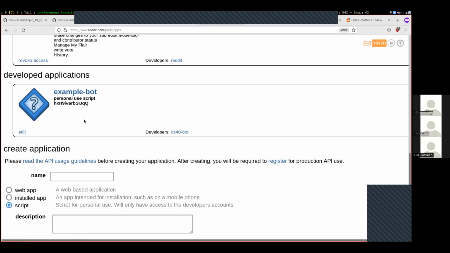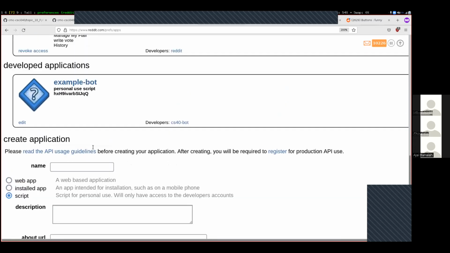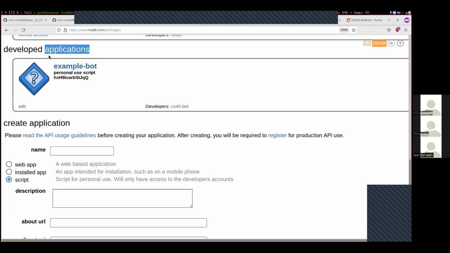Yes. So I have an option to create an application, but I actually develop the developed applications section. So if you haven't actually created an application, then this section won't exist yet. After you create one, then the information will be there.